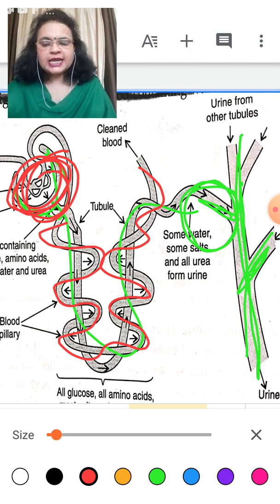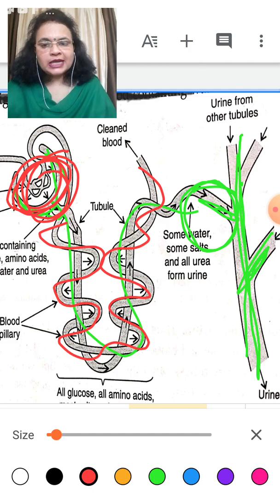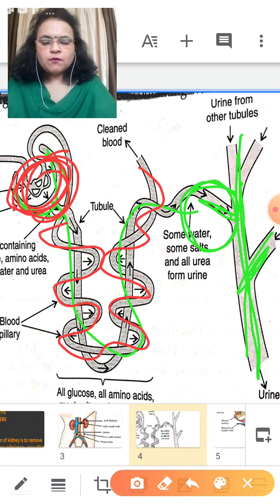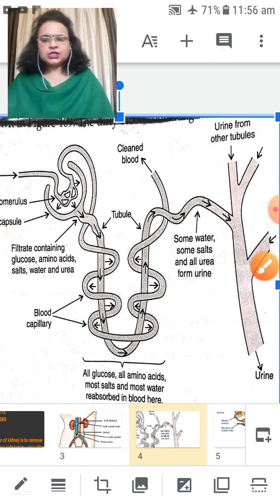These blood capillaries are called glomeruli. What are they called? They are called glomeruli. So the main function of cleaning the blood is done by glomeruli. Now study what happens. Now you all are aware of the structure.